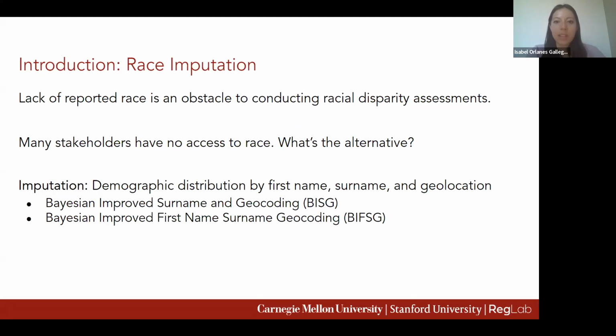The current state of the art is Bayesian Improved Surname Geocoding, or BISG, and Bayesian Improved First Name Surname Geocoding, or BIFSG, which combine demographic information about census geographies and names via a naive Bayes calculation. Unfortunately, this technique is subject to statistical bias that can over or underestimate the level of disparity, as well as strong independence assumptions, which are often violated in practice.